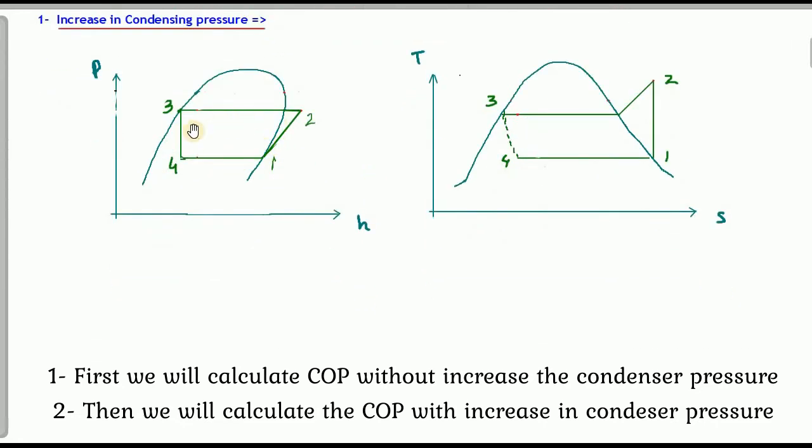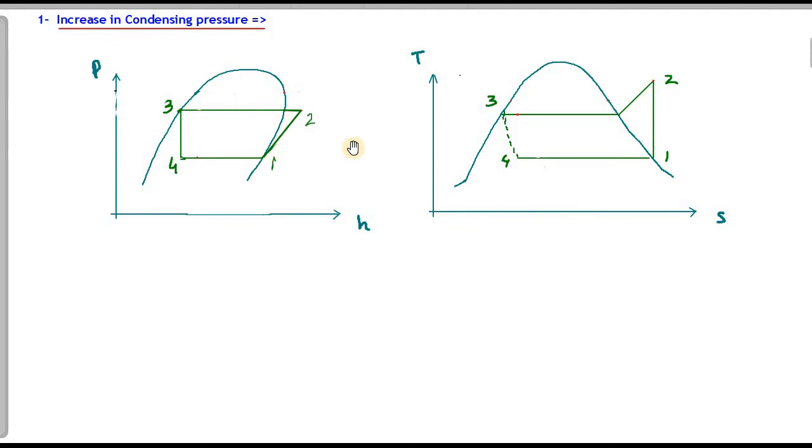For example, we have used R22 refrigerant in this system. This is our evaporation process, this is our compression process, this is condensation, and this is our expansion process.